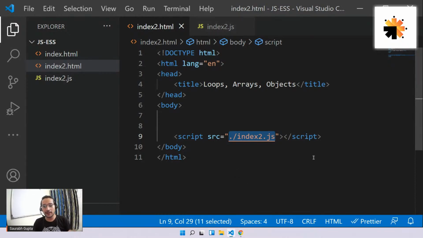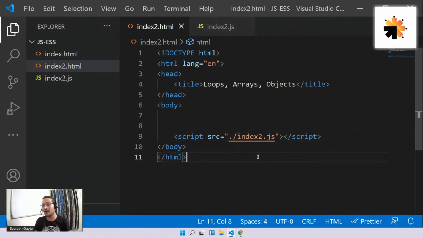Why don't we put the script src in the head tag? Yes, that's a very good question. Actually, I explained this, right? We always write JavaScript at the bottom. Why? Because we want our DOM elements to load first and then the JS to load. Because we are going to use JavaScript to manipulate the DOM, we don't want JS to load first and then the DOM. We first want our HTML elements to load so that JavaScript can work efficiently. That's why we always write JavaScript below the HTML elements, not above. Is that clear, SK?